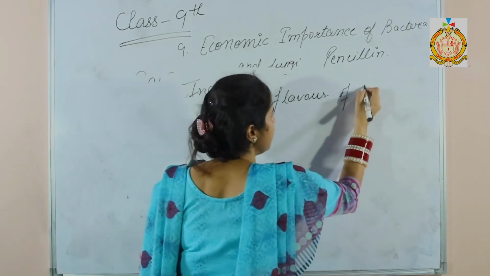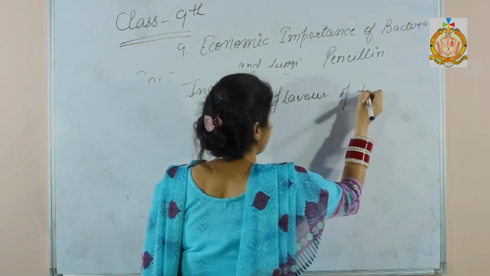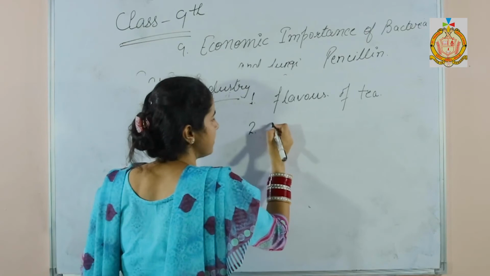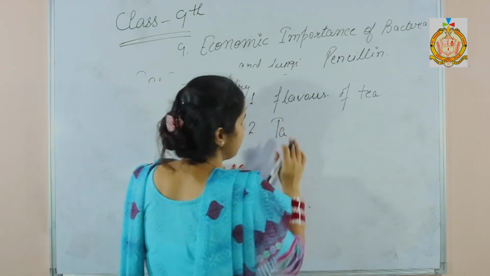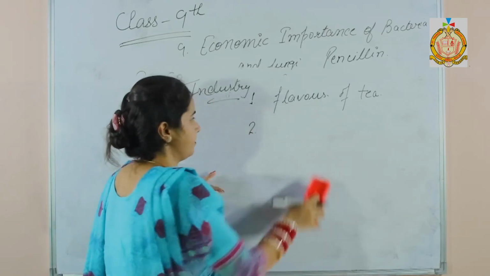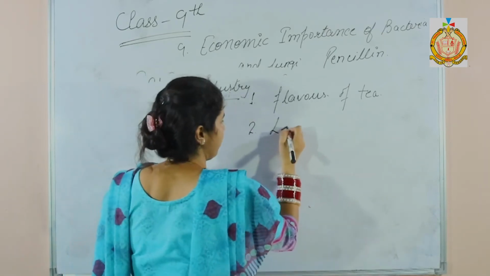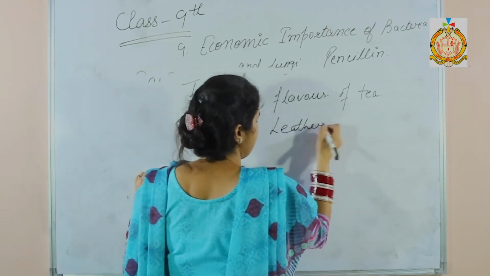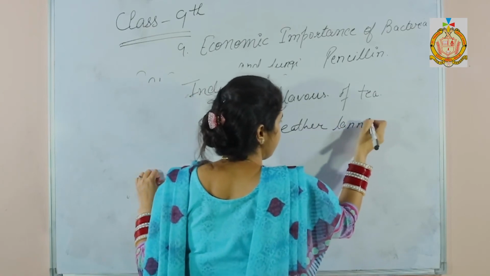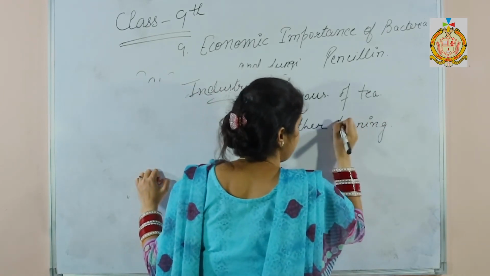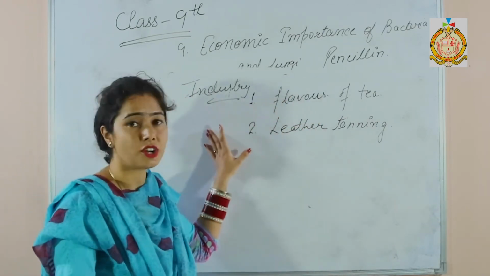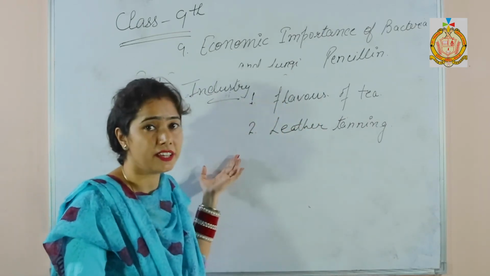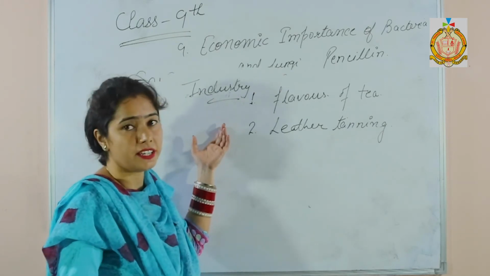And the second one is the tanning of leather, or leather tanning. So these are the useful things of bacteria, but there are many things where these bacteria can harm us.